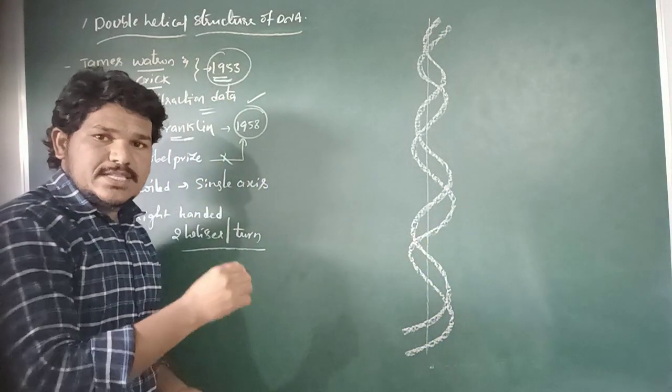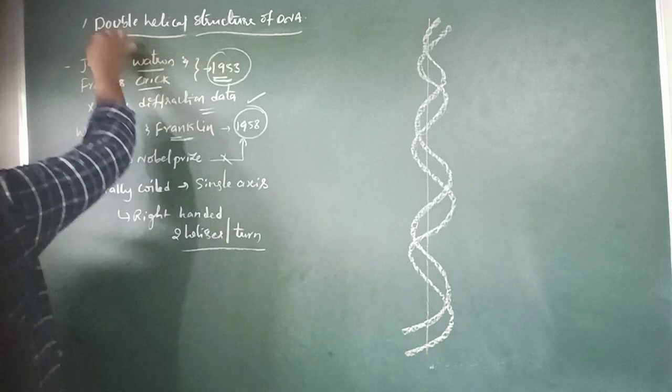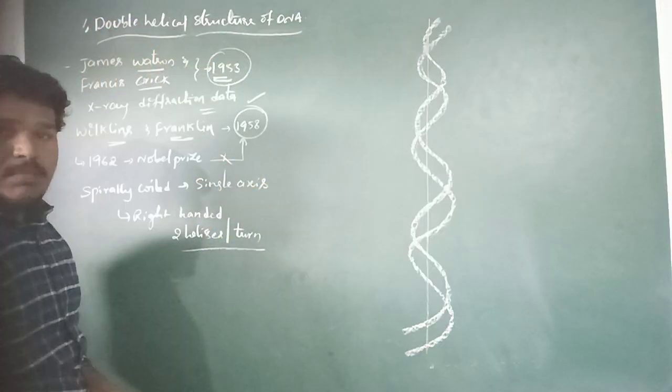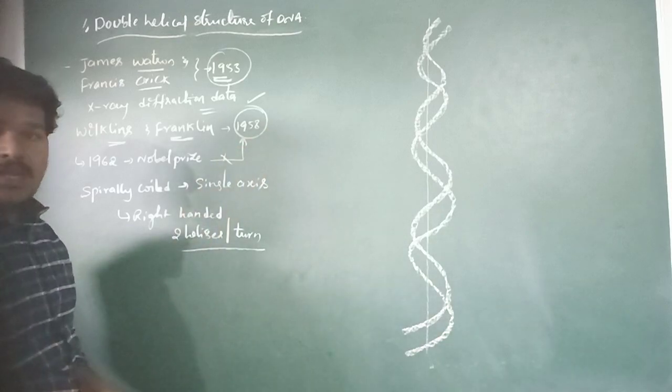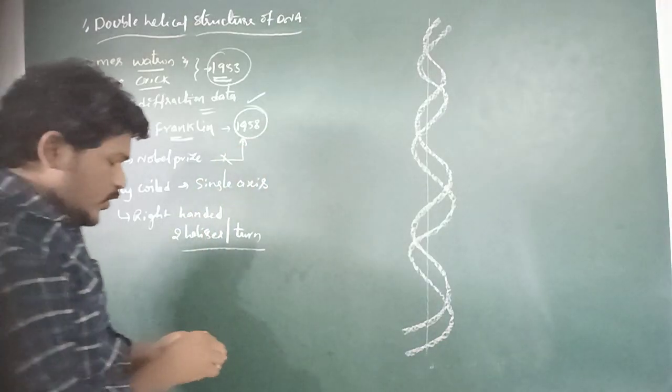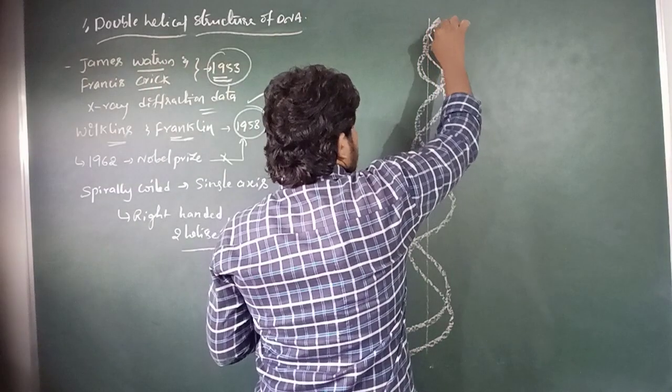Thus the structure of the DNA appears as the double helical structure of DNA. These two polynucleotide chains are held together by hydrogen bonds.